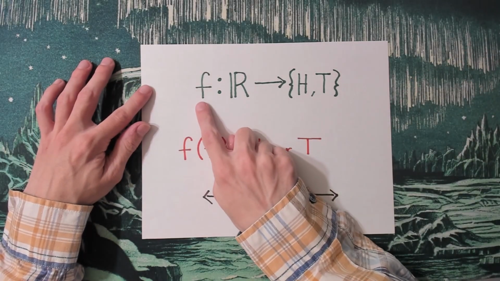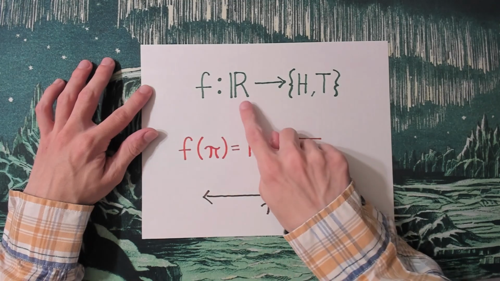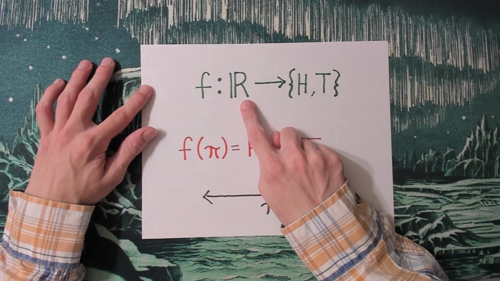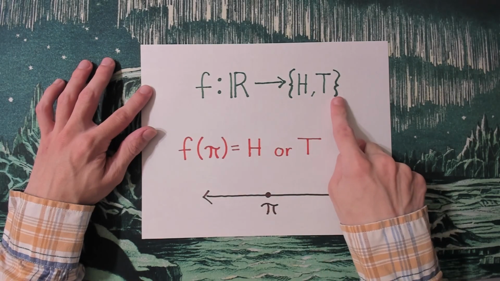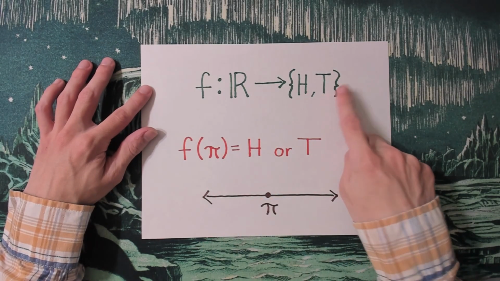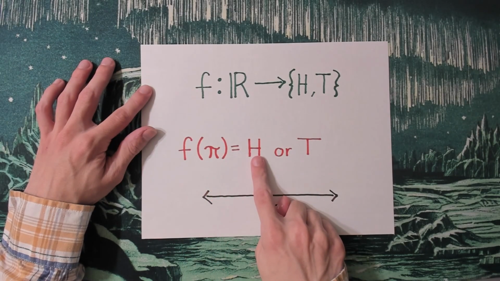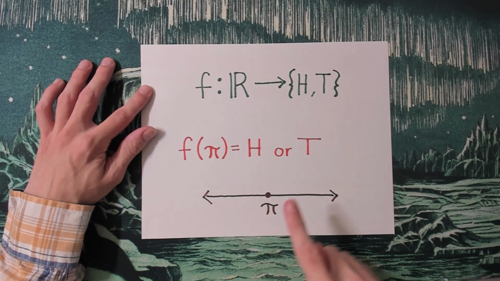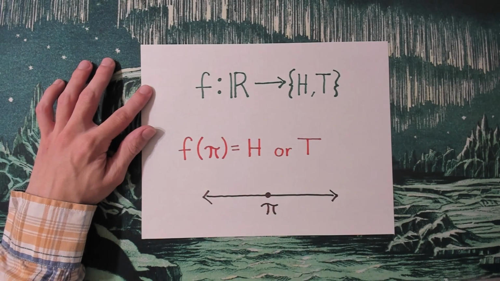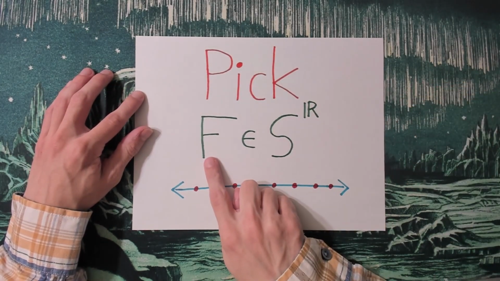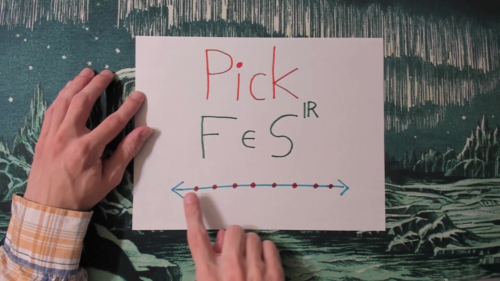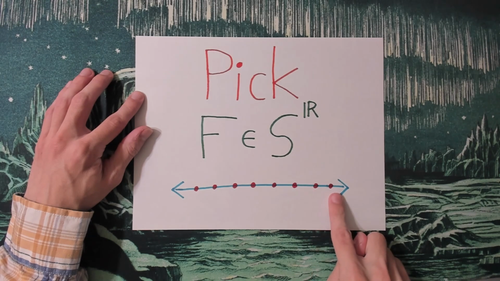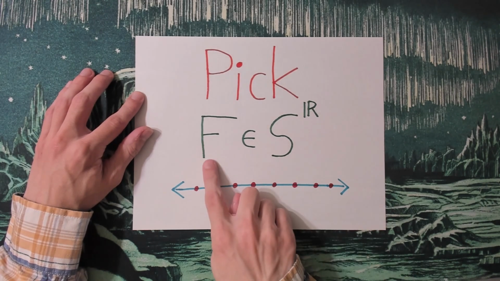Alright, we're going to use functions to represent our theories. The real numbers are going to be our timeline, and this range is going to be the set of states that our universe can be in. For this example, I chose heads and tails. So for example, if I say f of pi equals heads, that means at time pi, the state of the universe is heads. We will pick big F to be the true theory. So this is going to be the function that at each point in time tells us the true state of the universe. This is the thing that we're trying to get as close to predicting as possible.